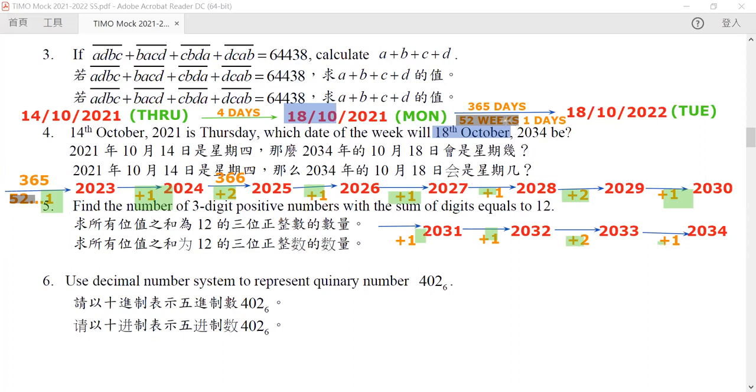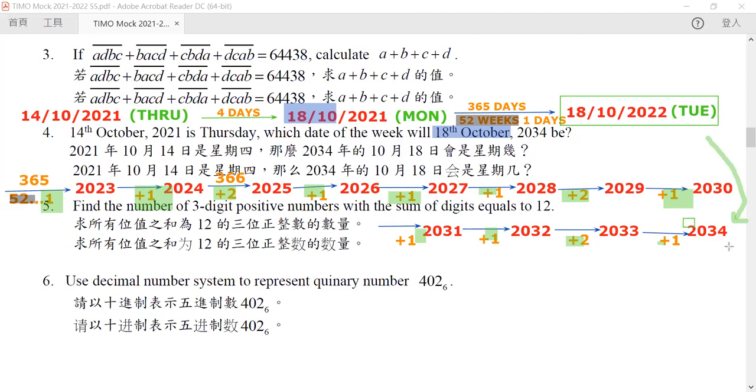So in reality, it means that if we start from this date and we want to go all the way to our 2034, it will get exactly 3 times our 1 plus 1 plus 1 plus 2, and that is equal to 5.